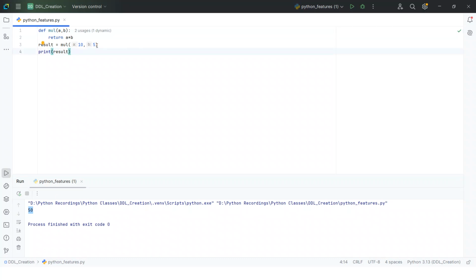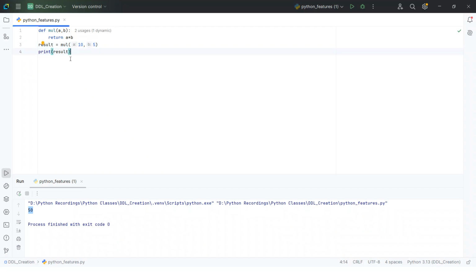Now here I provided a equal to 10 and b equal to 50. For example, for 10 and 50 some sort of memory is allocated. Once the usage is completed, a into b, and I have the data in the result, the memory of a into b is deallocated. Deallocated means the garbage collection automatically performs here. It will not store the data, and the final output result is equal to 50. Again some memory is allocated to result equal to 50.